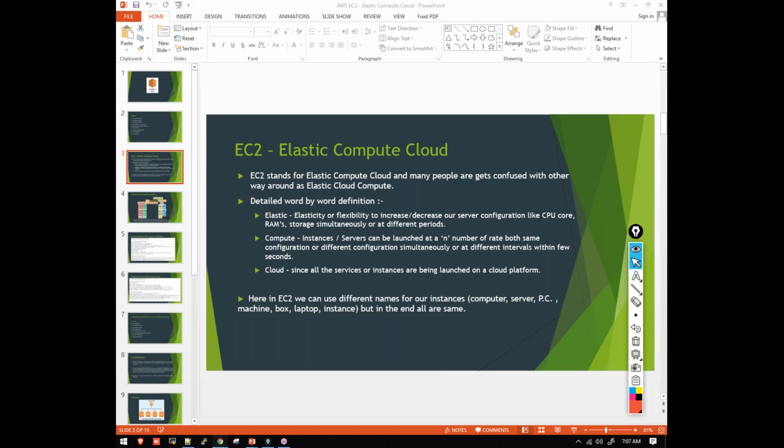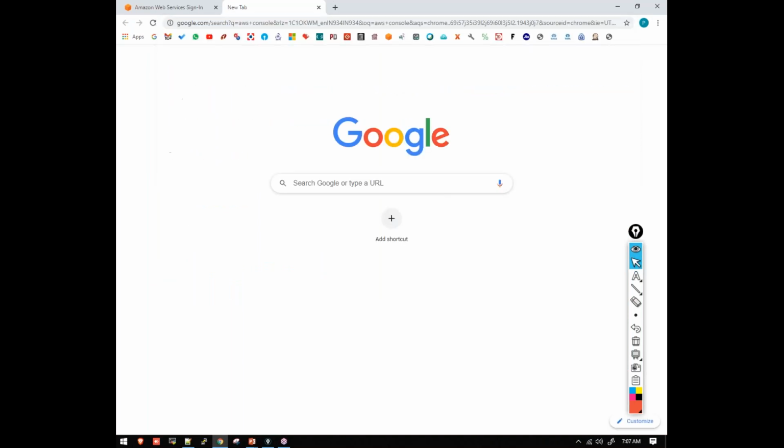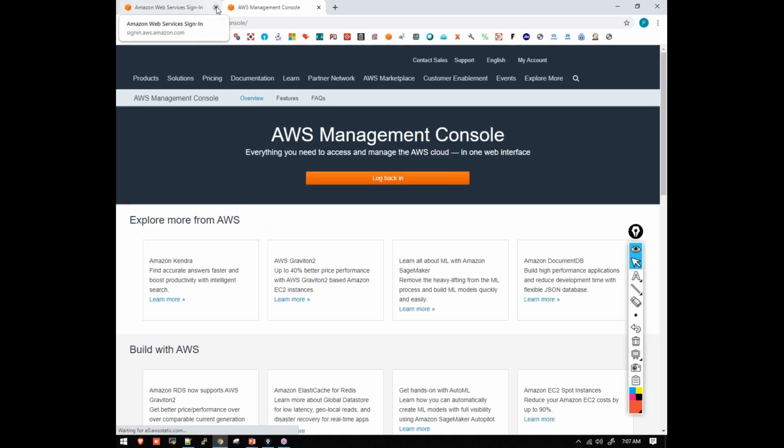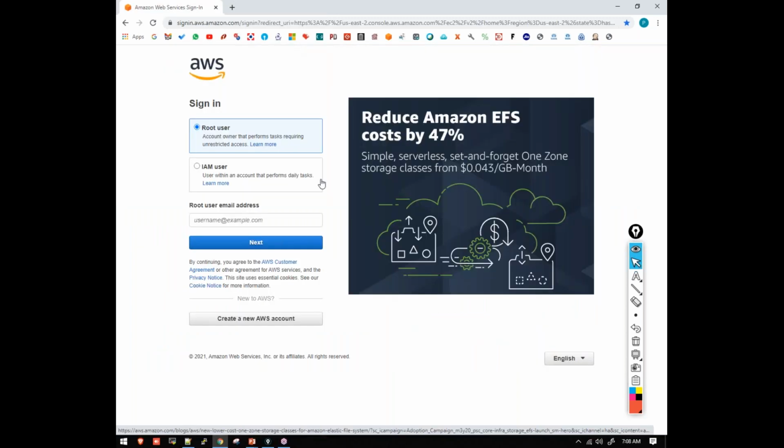If you type AWS console in Google, the first link is the one you can use for logging into AWS. If you click on sign in to console, you will be asked for the credentials. You'll get a page like this. Here we have to give our username and password. If you don't have a username and password, click on create a new AWS account.